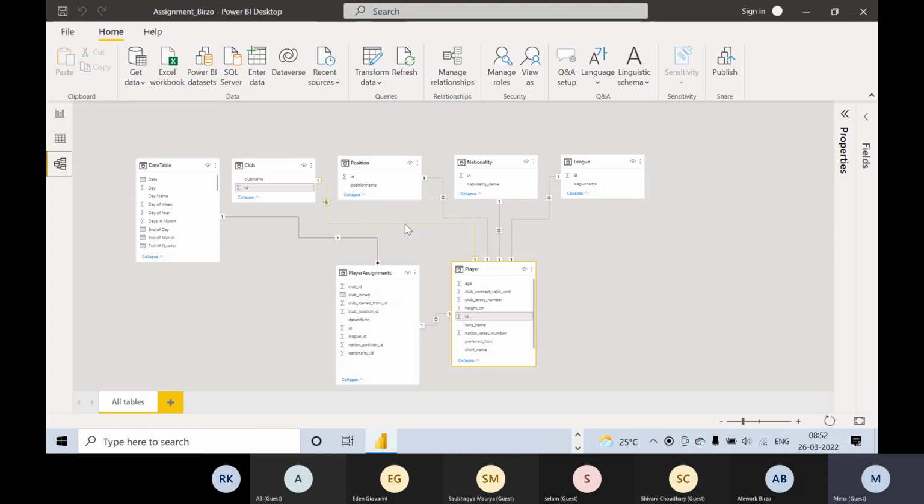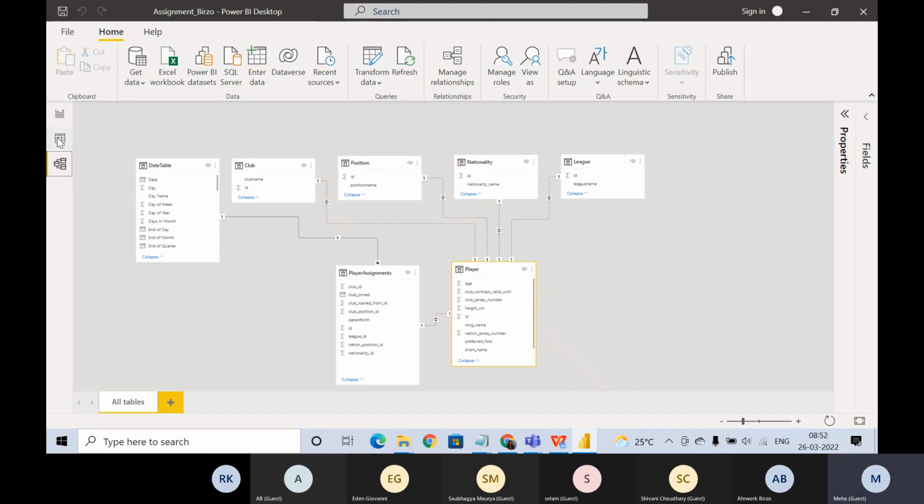Multiple players can be in one club, right? So there should be something under the player table, which would have been called club ID, right?